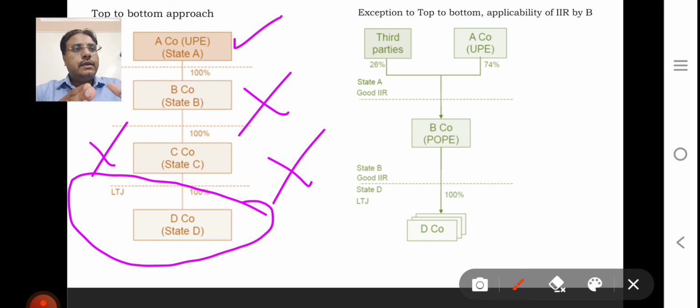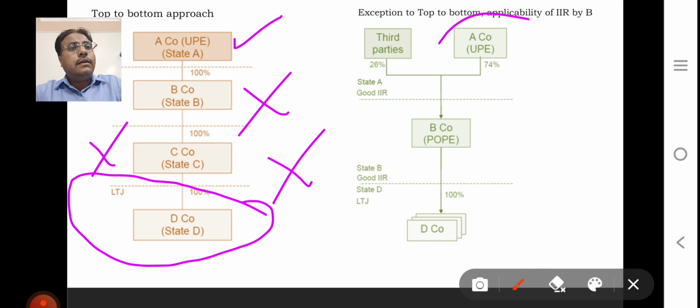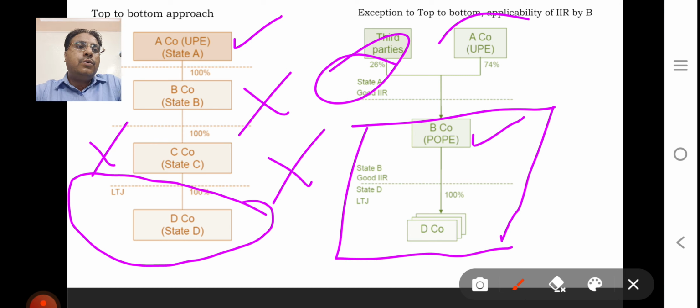Now we see the case of split ownership, where 74% is owned by the ultimate parent entity and 26% by some other third party. In that case, it is suggested that the lower tier will apply the IIR. Suppose top up tax in this particular D company jurisdiction, which is situated in a low tax jurisdiction, is 10,000, then 100% needs to be allocated from the B country.